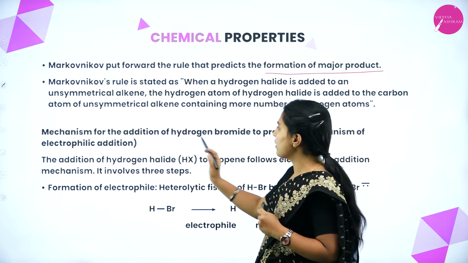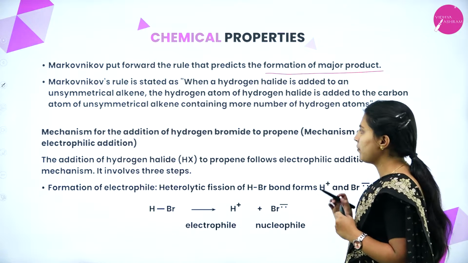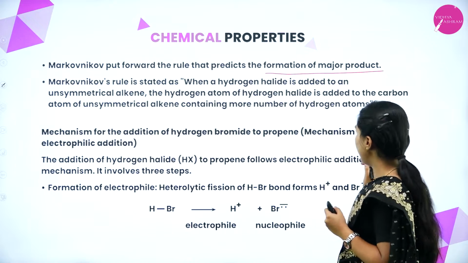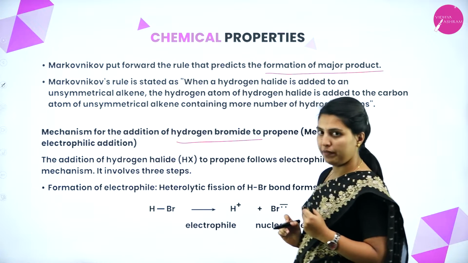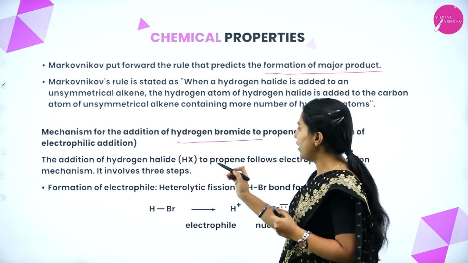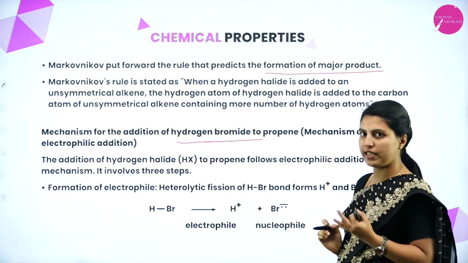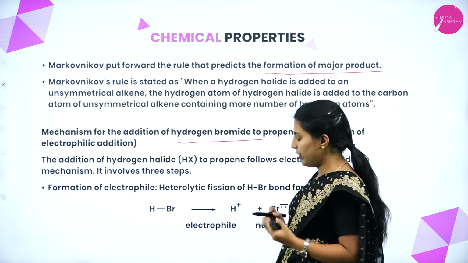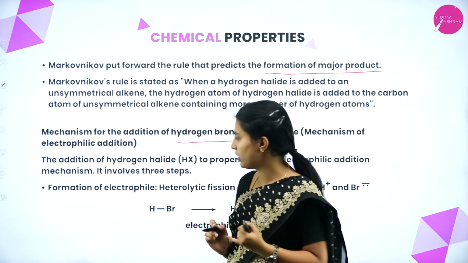So we will see the mechanism for addition of hydrogen bromide to propene, the mechanism of electrophilic addition. Now we will see the correct mechanism, electrophilic addition of hydrogen bromide to propene. Here the addition of hydrogen halide to propene follows the electrophilic addition mechanism. It involves three steps: initiation, propagation and termination. Within that, first the formation of the electrophile, which is the initiation step.